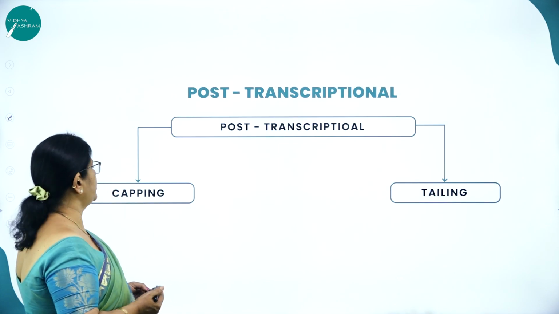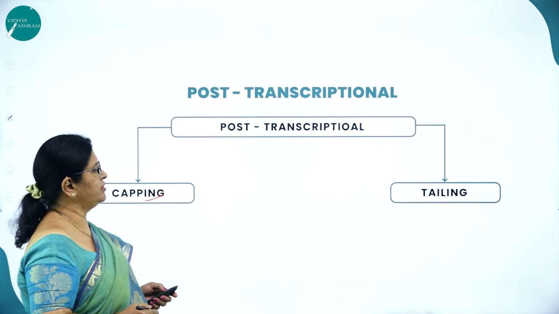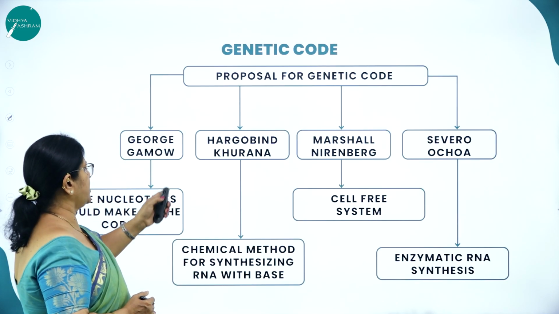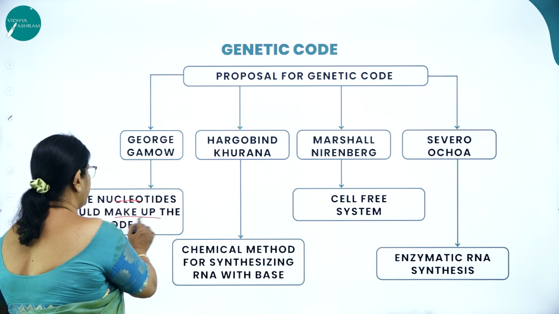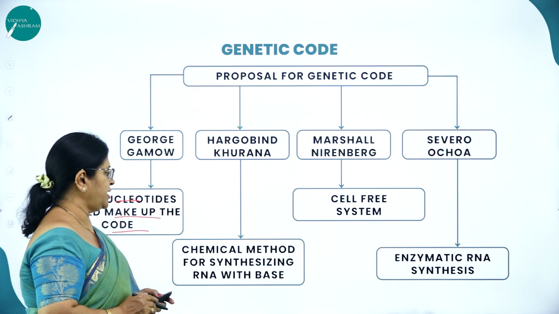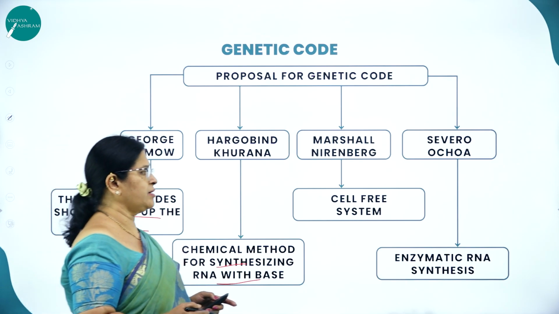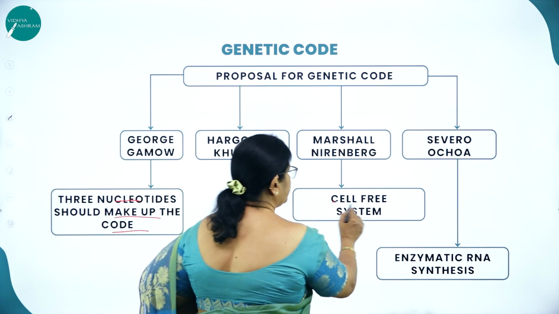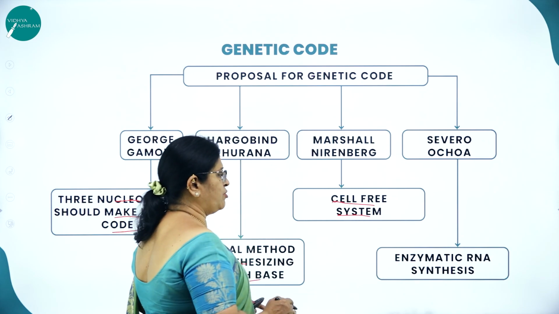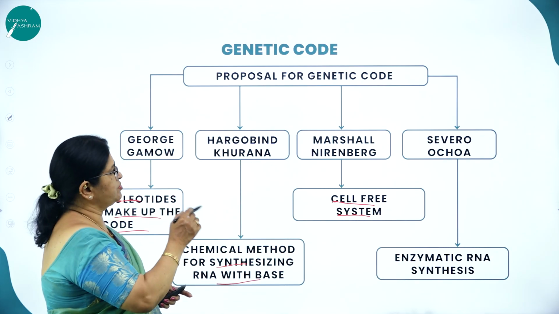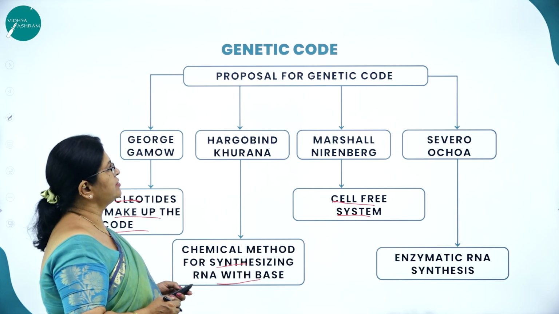Then post-transcriptional processing, that is capping and tailing. Then the proposal for the genetic code was by George Gamow, that is three nucleotides should make up the code. Then Har Gobind Khorana, chemical method for synthesizing RNA with a base. Marshall Nirenberg developed the cell-free system. Then Severo Ochoa, enzymatic RNA synthesis. So all this was very important.